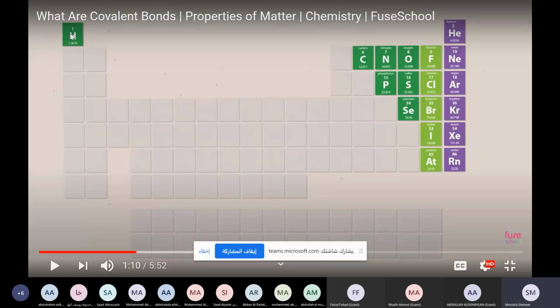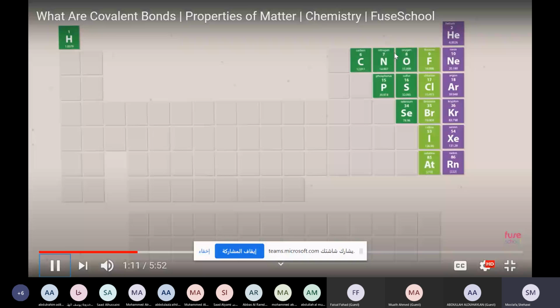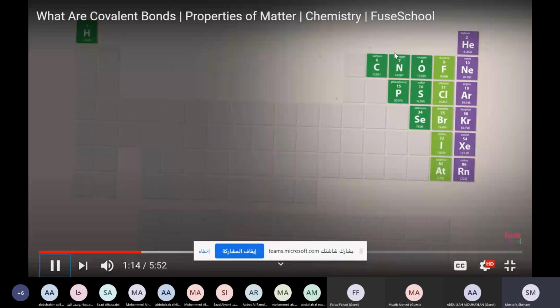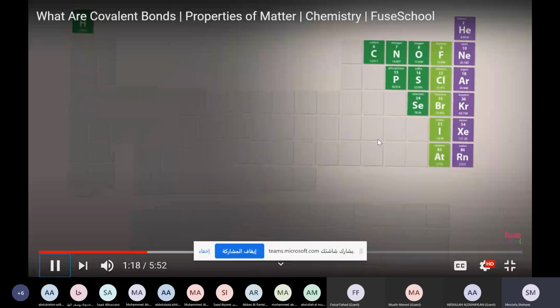These are non-metals. Hydrogen, this is number one, and all of these are non-metals. The type of bond that they are making when they react with each other is called covalent bond, by sharing, not losing. Part of the periodic table. Some common non-metals are carbon, nitrogen, oxygen, and the halides.